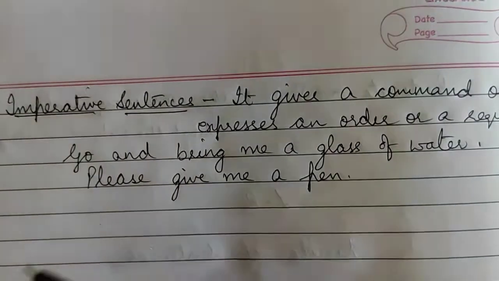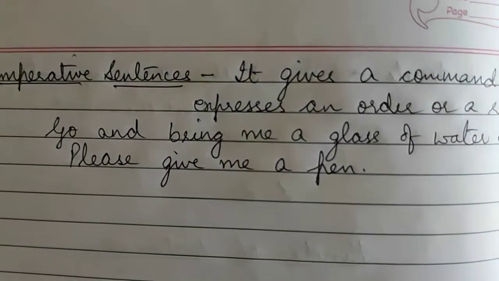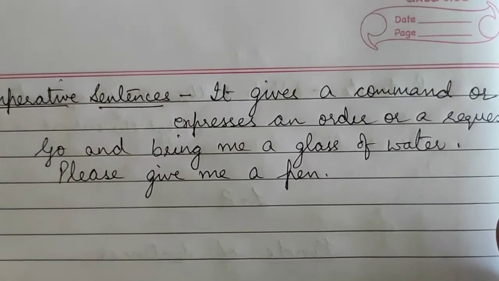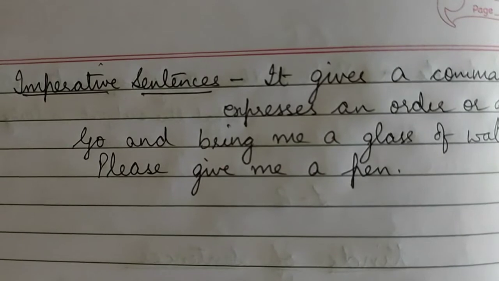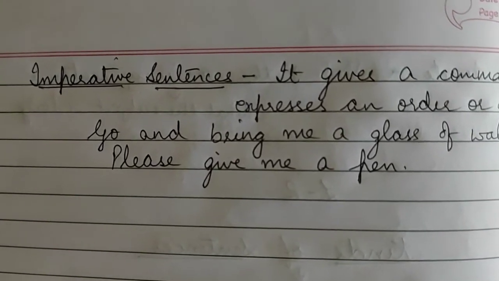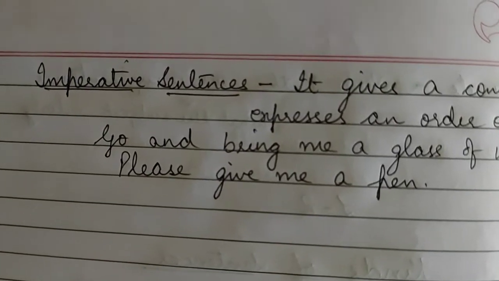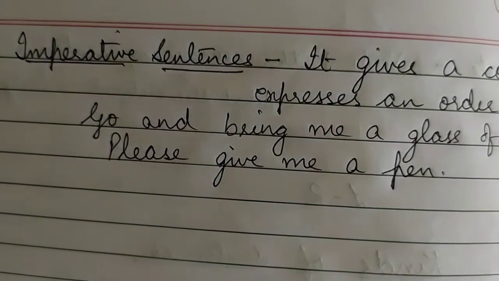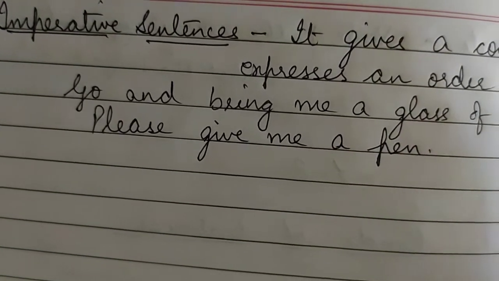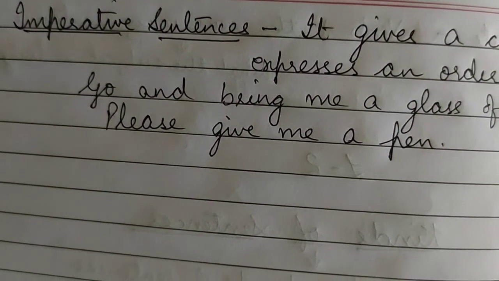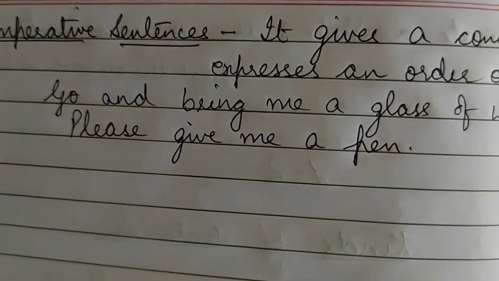If some order is being given, or if somebody is requesting you for something, that is a part of imperative sentences. Children, in imperative sentences, some kind of advice is also included. When you give some advice to somebody, that is also a part of imperative sentences.